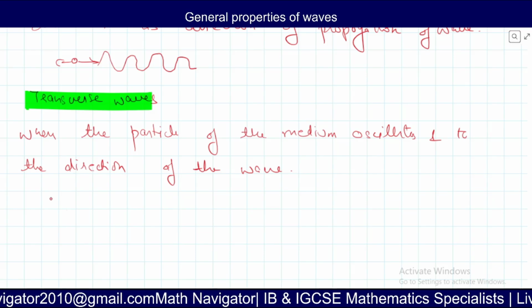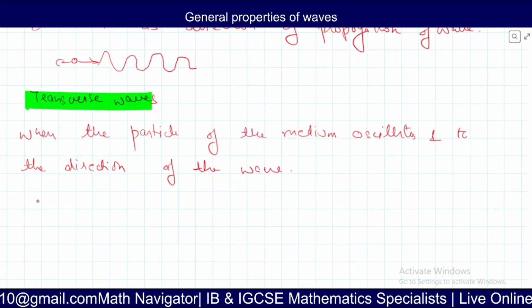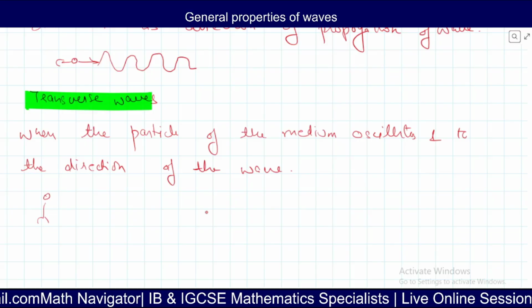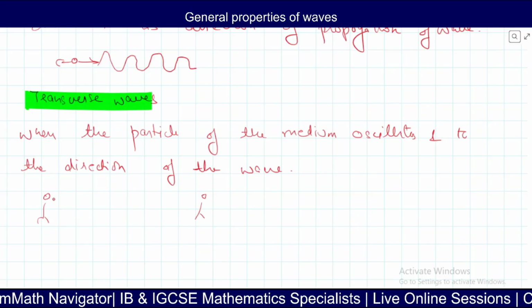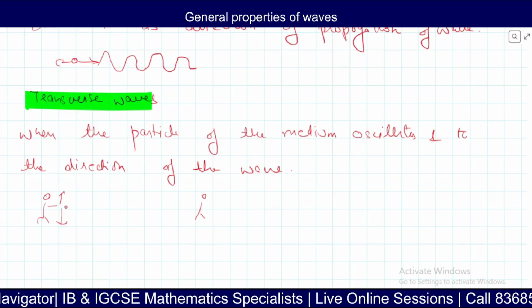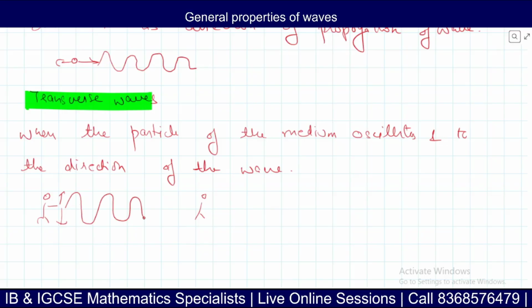This means, let's say you are playing with your friend with the rope, right? You move your hand up and down and the rope moves like this. Got it?